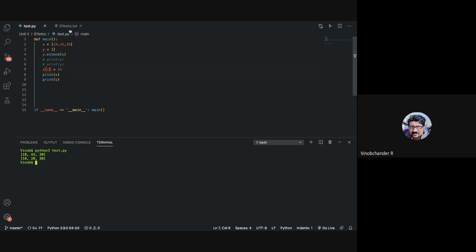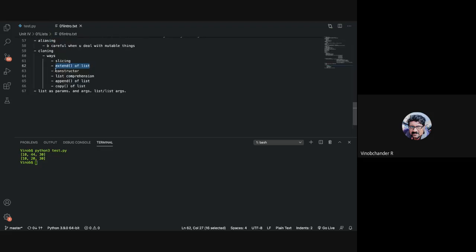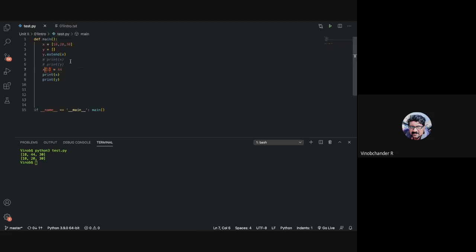Okay, now, if no doubts, let us go to the third way. We can make use of the list constructor as well. So how do you make use of a list constructor, guys?